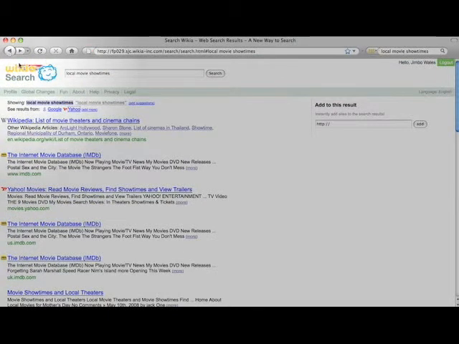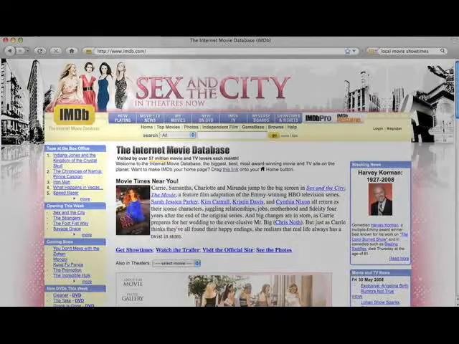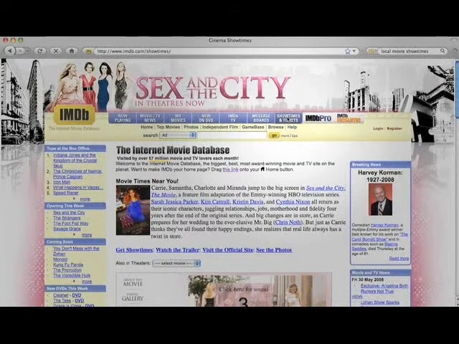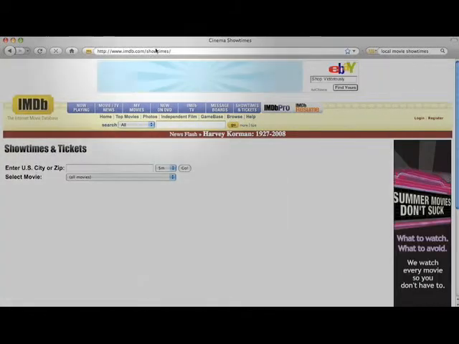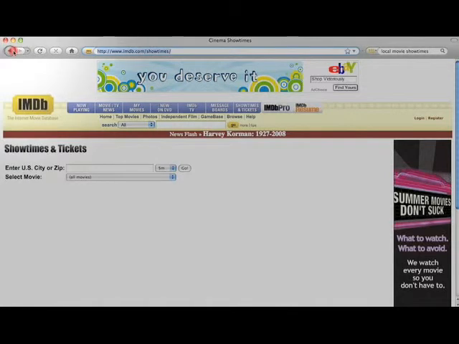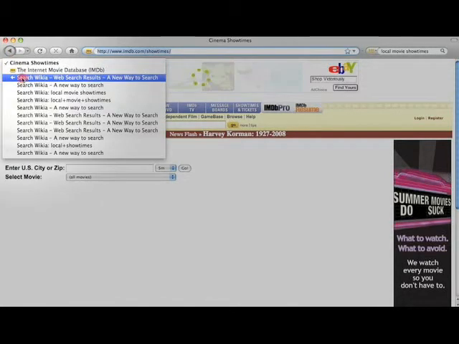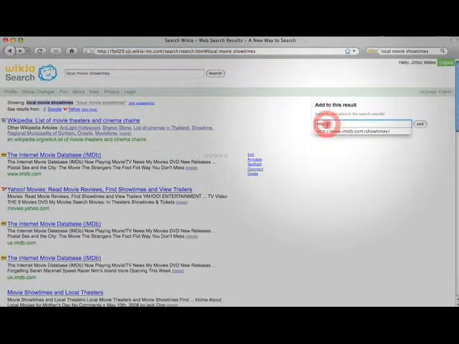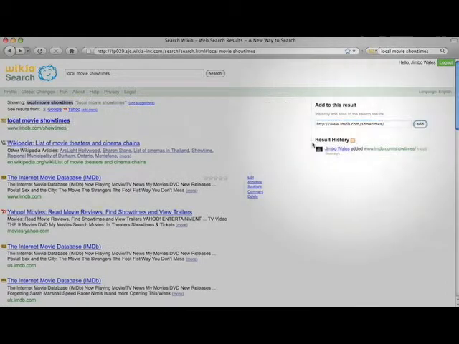So what I notice here is that we've got IMDb, but it's actually the wrong site. So I'm going to go over to IMDb. I happen to know where it is, showtimes and tickets. This is the best page. This is the page that people really want to get to. So I'm going to copy that, and I'm going to go back over here to Wikia, and I'm just going to stick it right here. I'm just going to add it in, and I'm just going to click on Add to the search results.